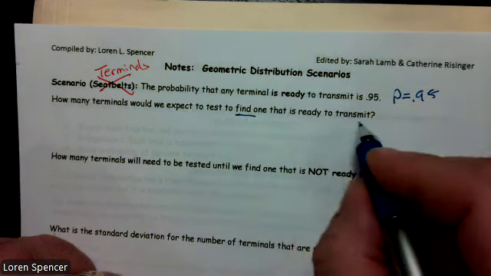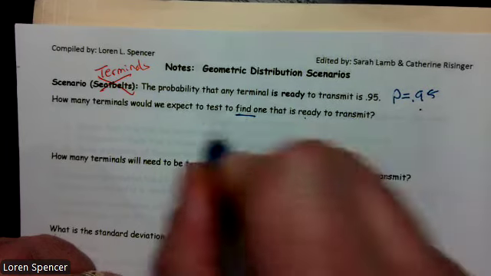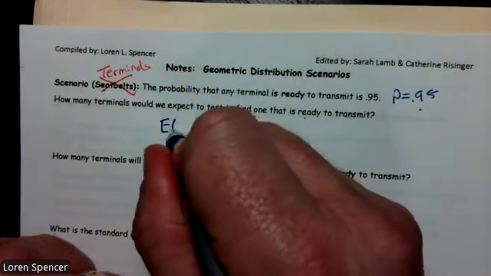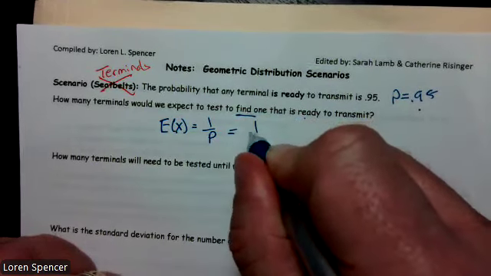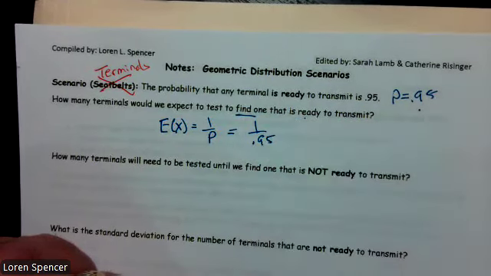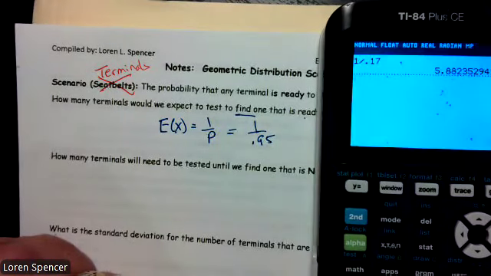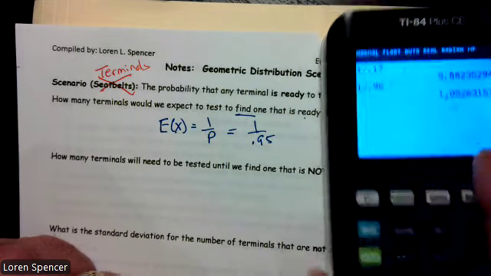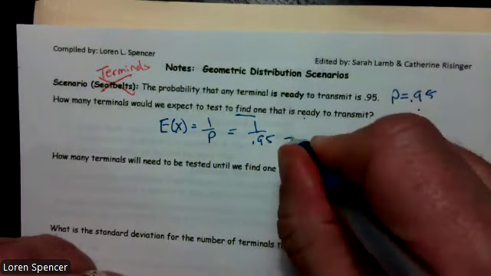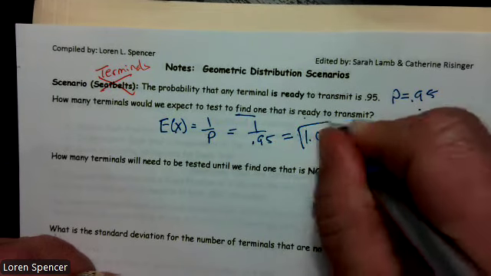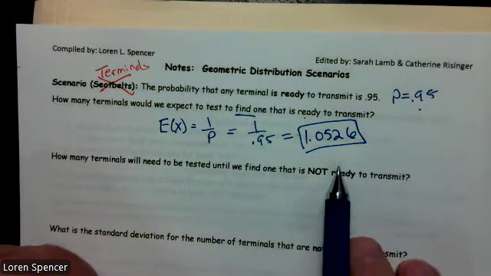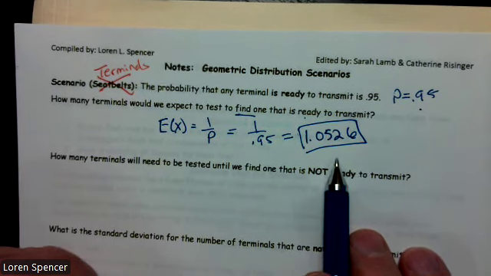geometric. Ready to transmit is 0.95, and I know the expected value formula for the geometric is 1 over p. So in this case, 1 over 0.95. If I take 1 and divide it by 0.95, I end up getting 1.0526. I would expect to have to test 1.0526 to find one that's ready to transmit.